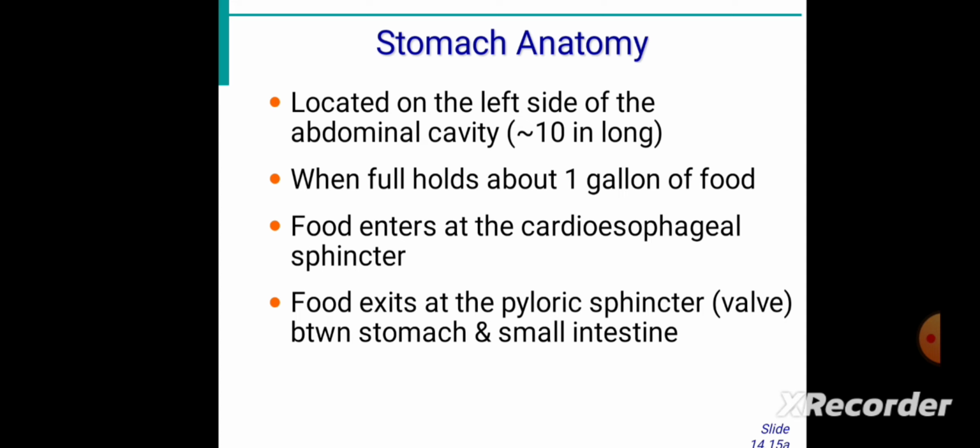After the food reaches the stomach, here we are only discussing the anatomy of all these body parts. Later on we will discuss the process or mechanism of digestion.